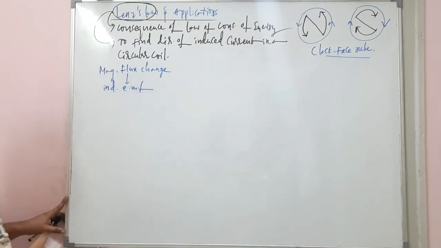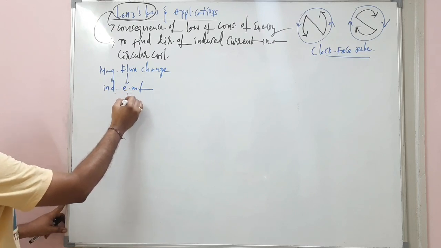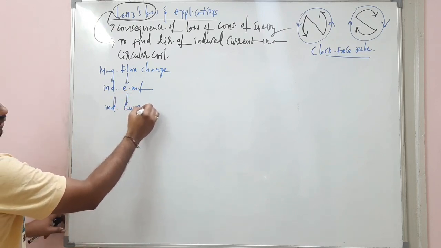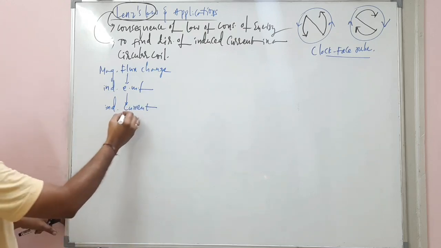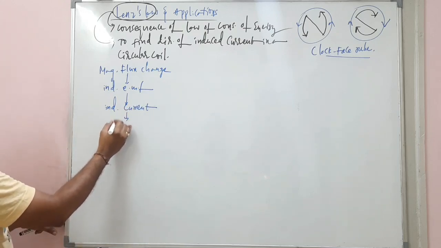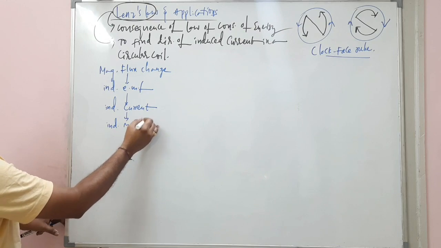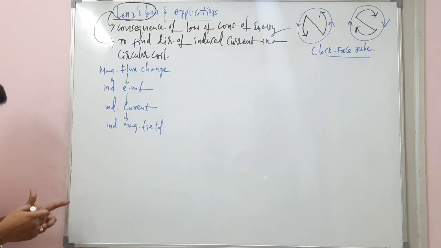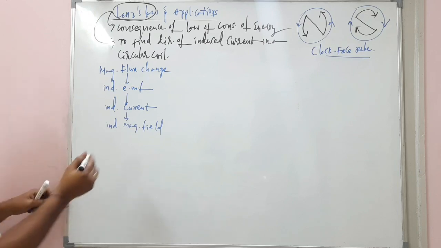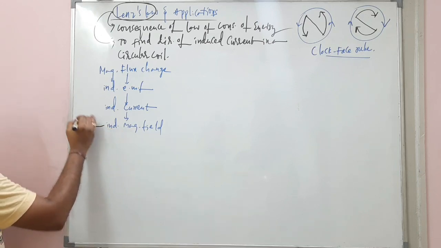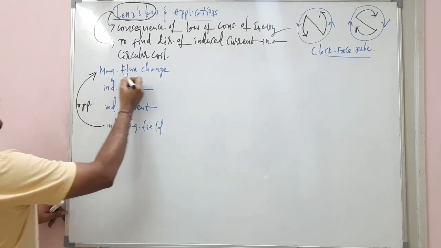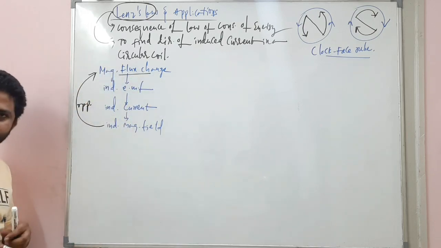And this induced EMF will produce induced current. And this induced current will produce an induced magnetic field. See how simple we are making Lenz's law. Here comes the point: this induced magnetic field will always try to oppose this magnetic flux change.